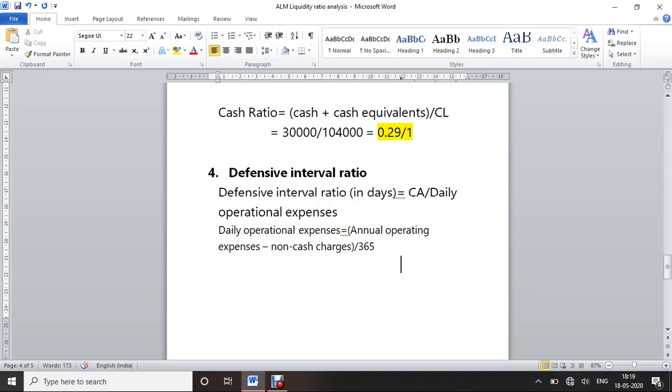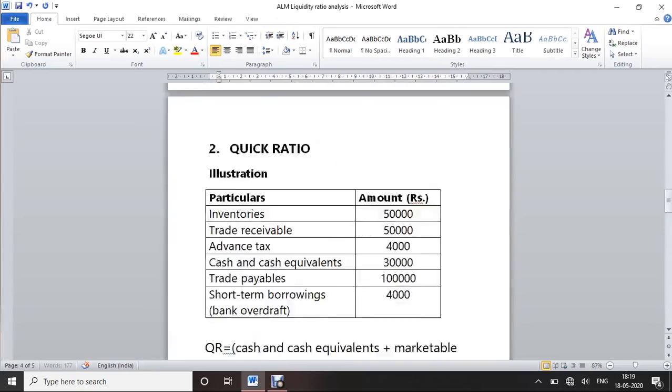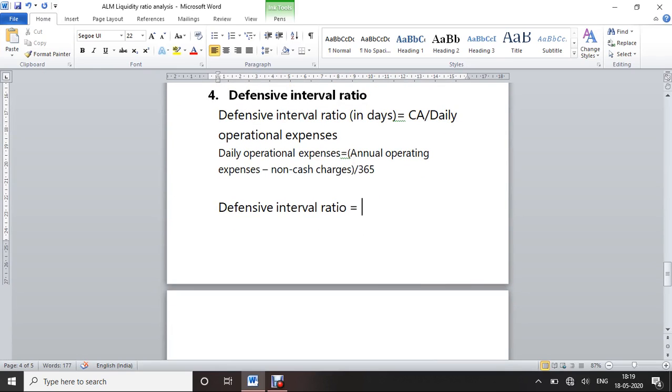For the example, I'm just assuming: defensive interval ratio equals current assets, which we already found to be 1,34,000, divided by daily operational expenses.